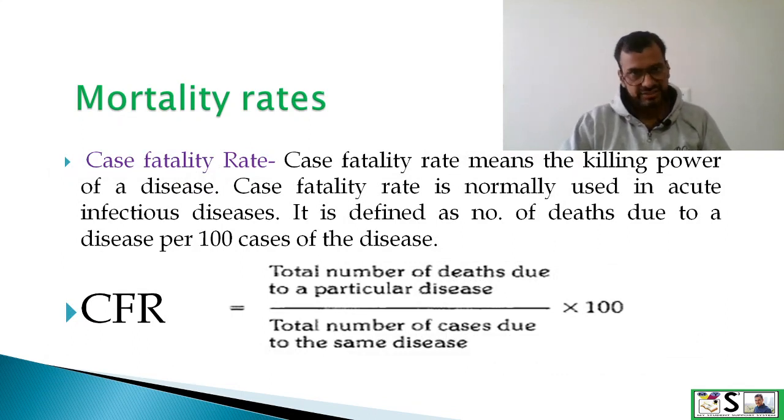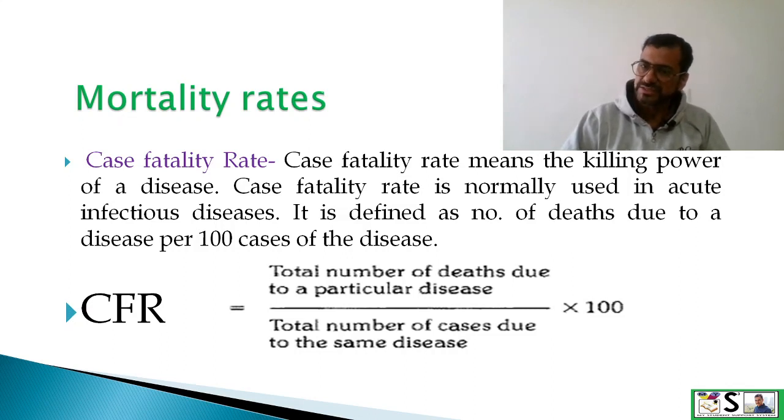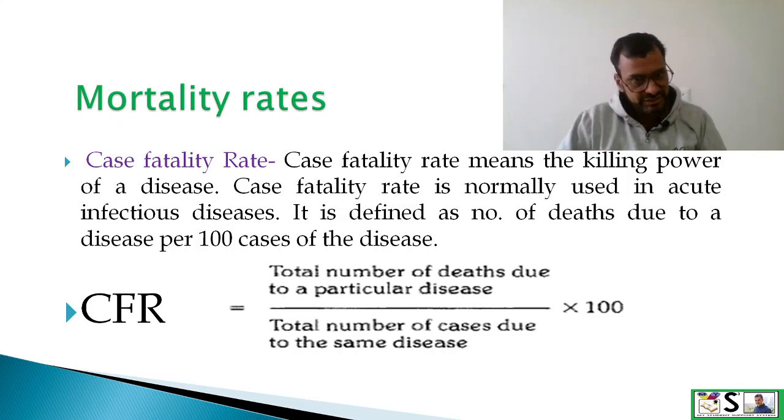Case fatality rate. Case means the disease, the patient. So case fatality rate means the killing power of the disease. The case fatality rate is normally used in acute infectious diseases. It is defined as the number of deaths due to a particular disease per 100 cases of the disease.